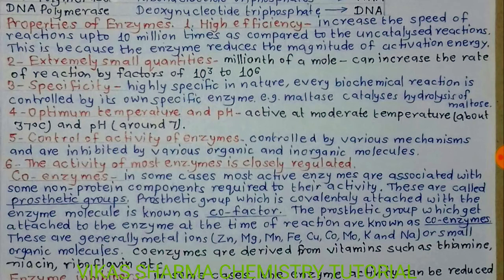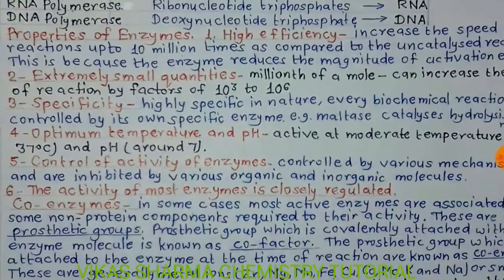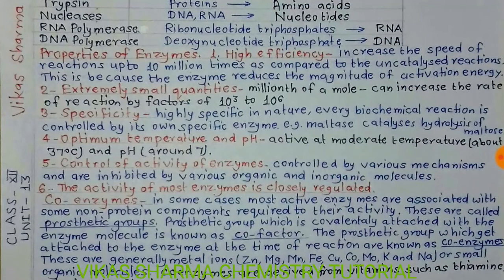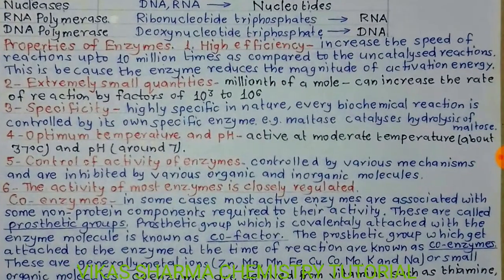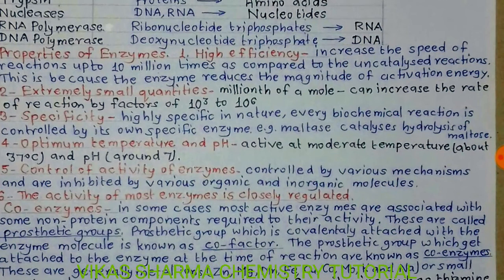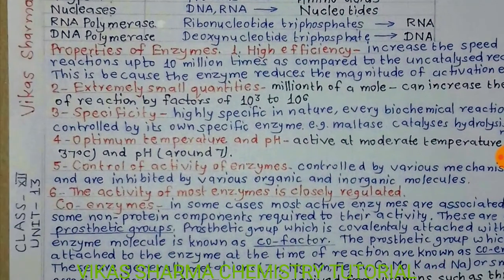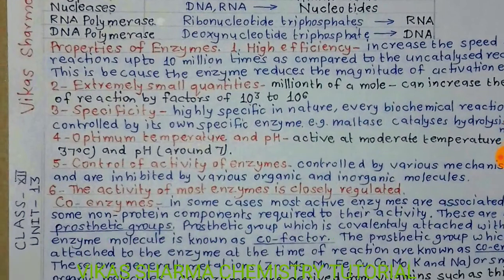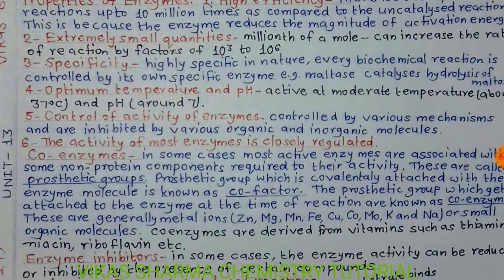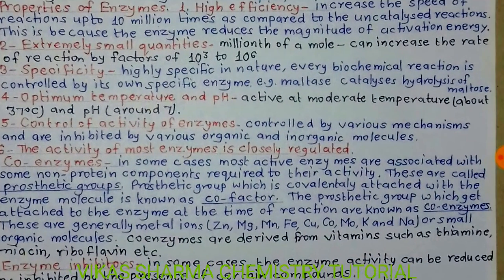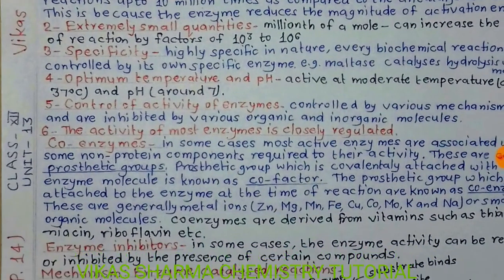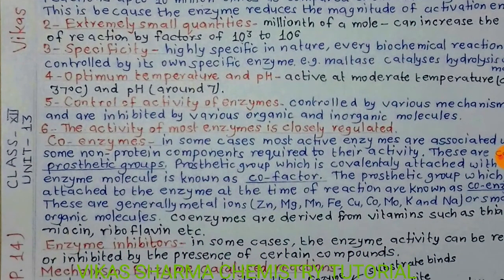Third one, specificity. Enzymes have a highly specific nature. Every biochemical reaction is controlled by its own specific enzymes. Example, maltase catalyzes the hydrolysis of maltose. Nuclease enzymes convert DNA into RNA. Fourth one, optimum temperature and pH. They are active at moderate temperature, about 37 degrees centigrade, the perfect temperature, and pH around 7.